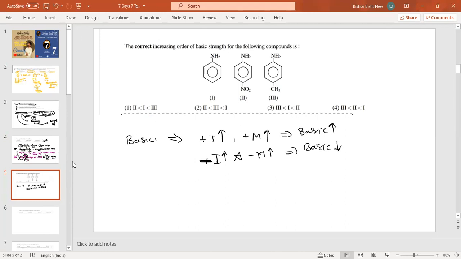So here you see, CH3 is a plus I, NO2 is minus M. Now this one is common. So as the plus I effect increases, basic nature increases, so it is the most basic, and this one is the least basic, and this is in between. So now you can say that the third one is the maximum. Now you see the third one is maximum. So the answer is first.